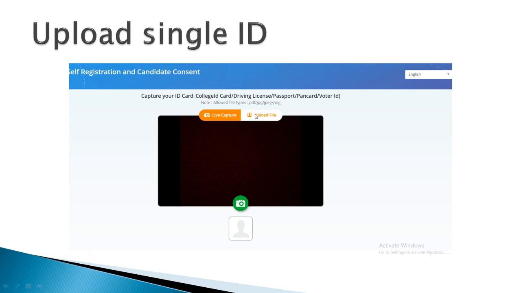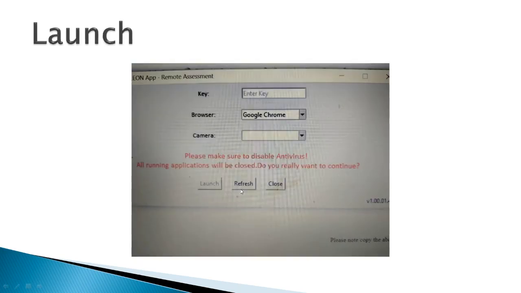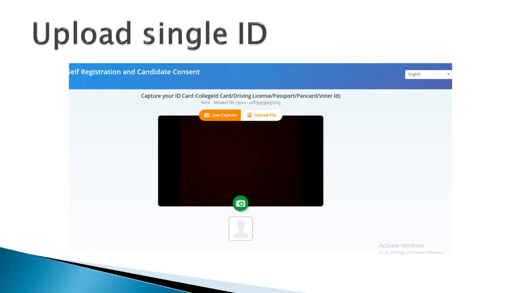And there are two options: either you can live capture the photo or you can upload the file, but the allowed file types are PDF, JPG, etc. So either you can upload the file or you can click the picture of your document, your ID card. After clicking the picture you will see something like this. So these are the steps for registration. After clicking the college ID card, meaning any ID card that you are using, this registration process is over,